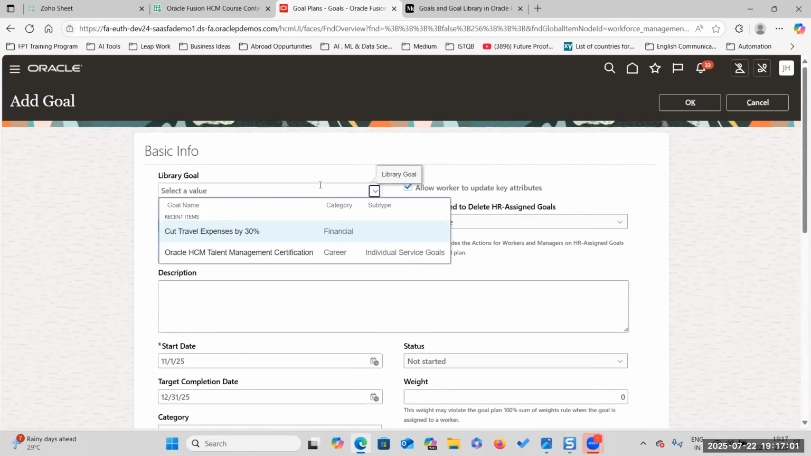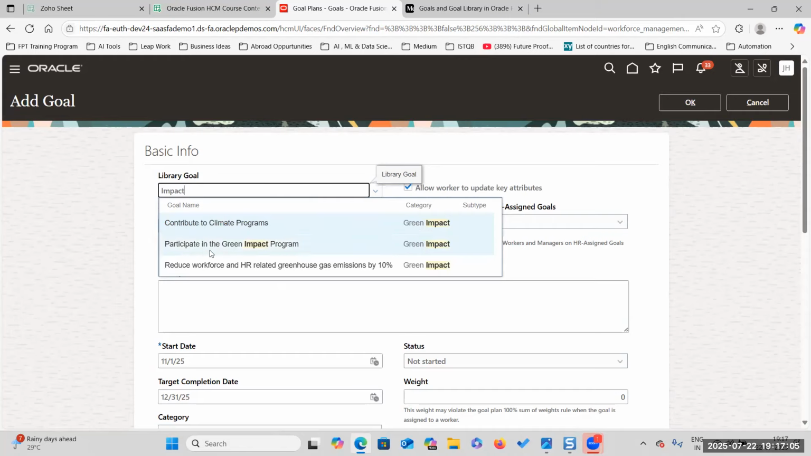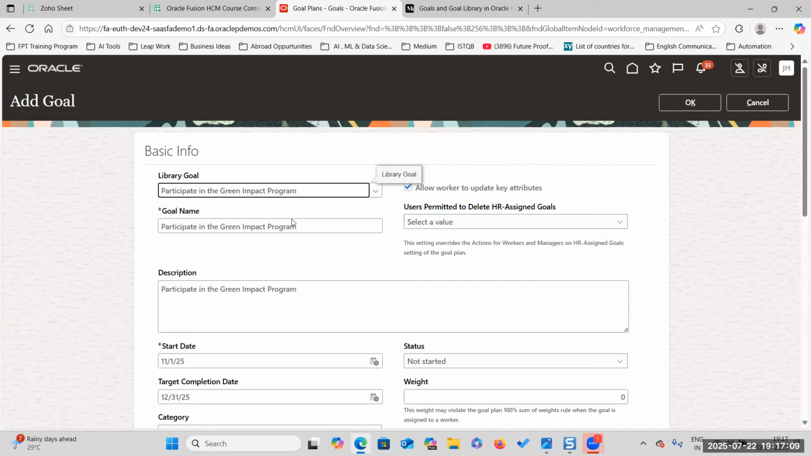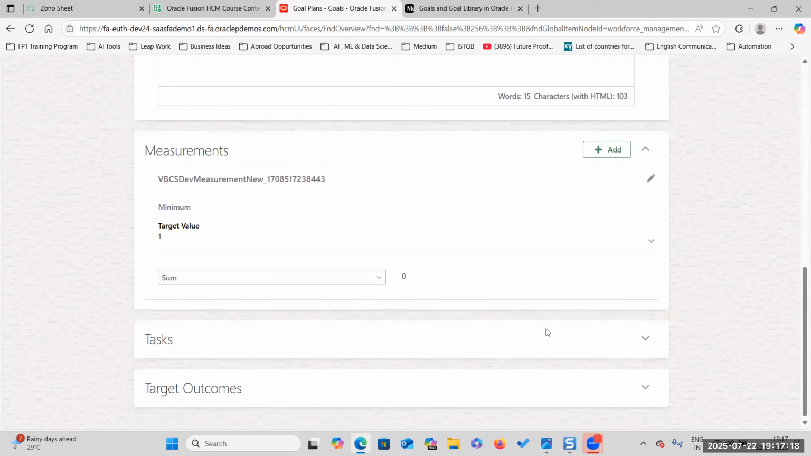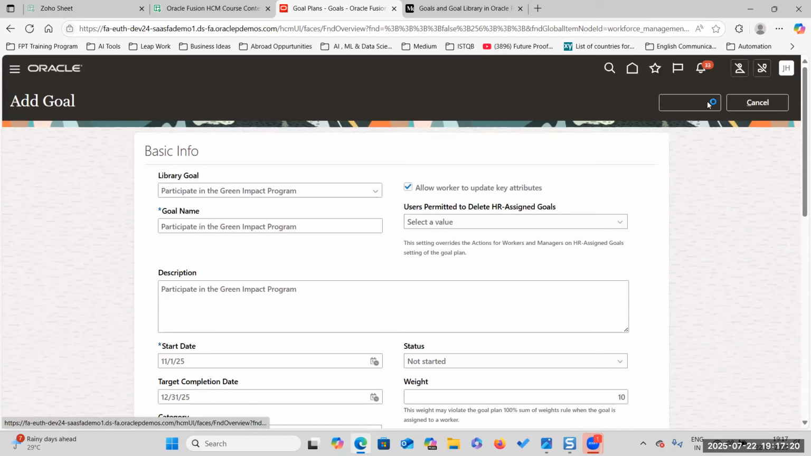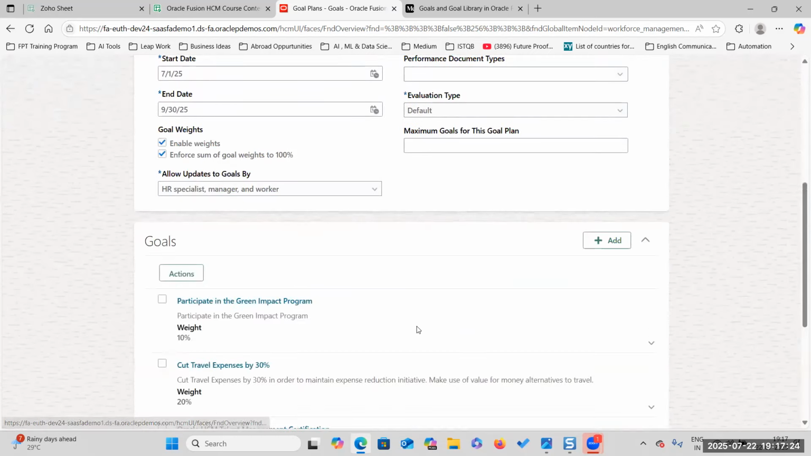Green impact is there, right? Contribute to climate program. Participate in the green impact program. I'm giving weightage 10%. Okay, it's corporate social responsibility. We just need to participate. So I'm giving 10%. And again, I want to add another goal.